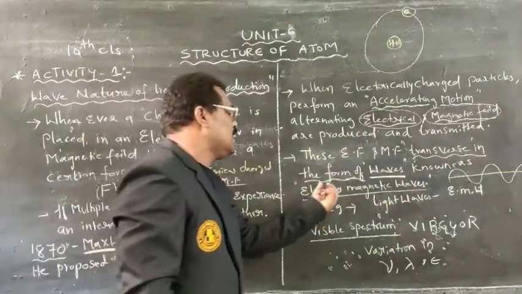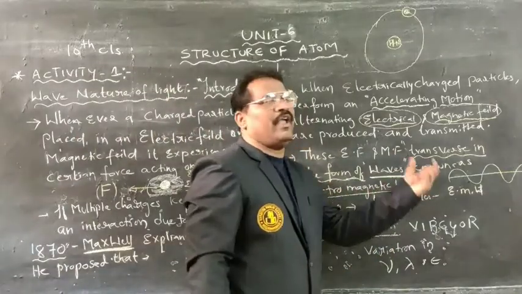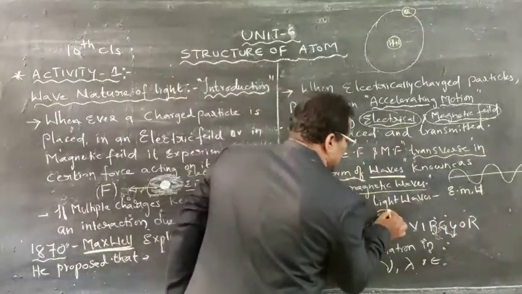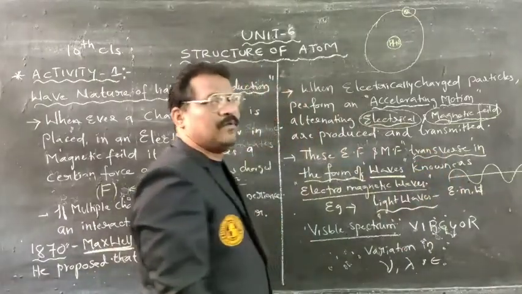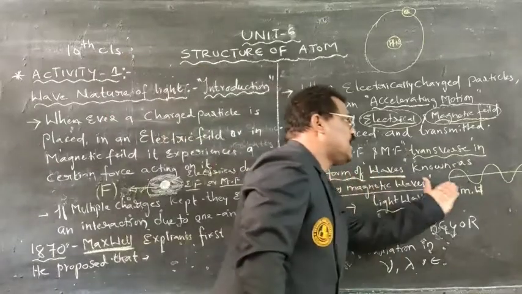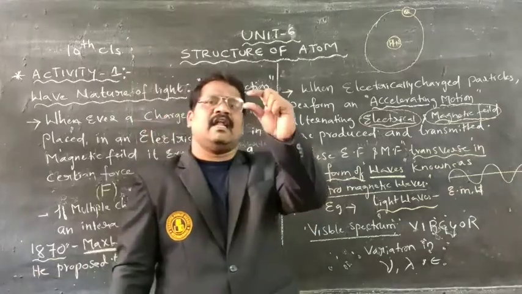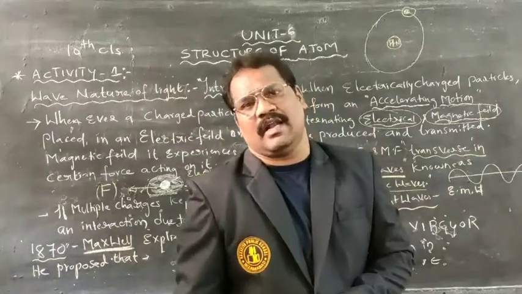That wave is called electromagnetic waves. The best example for that is what? We can take light waves. Light waves are the best examples for electromagnetic waves. If I take a light wave, a white color light,